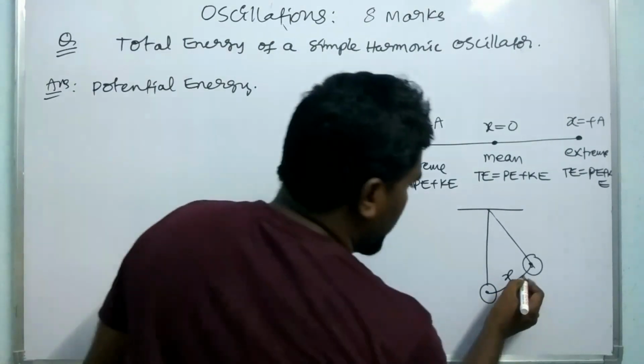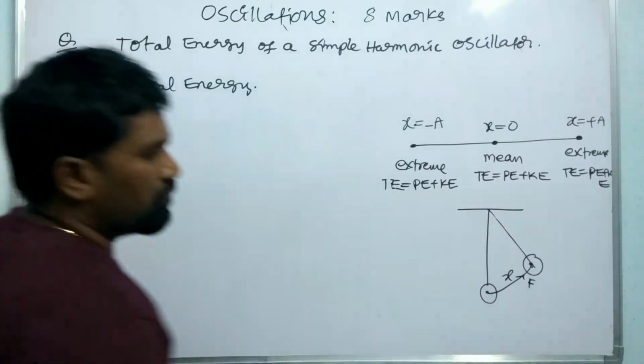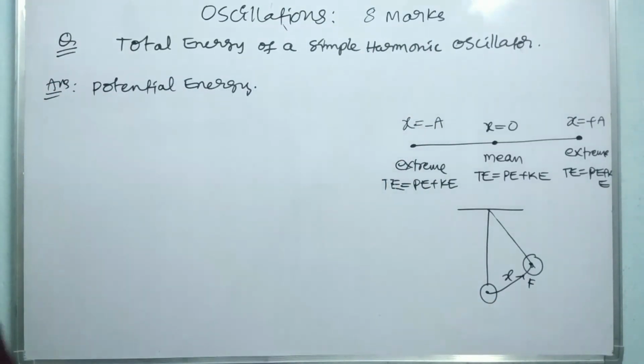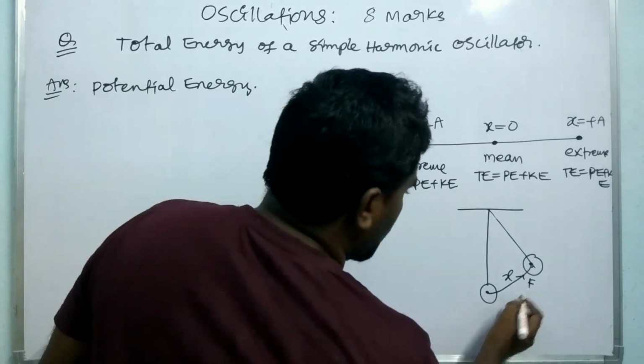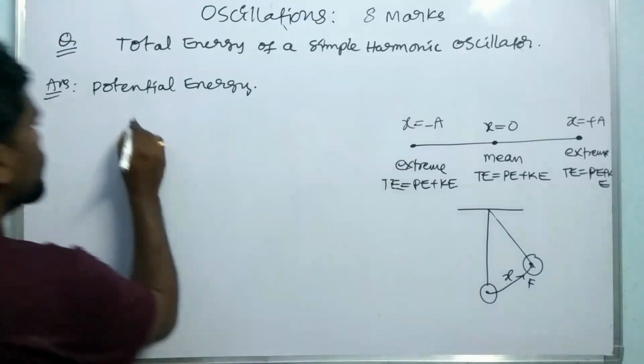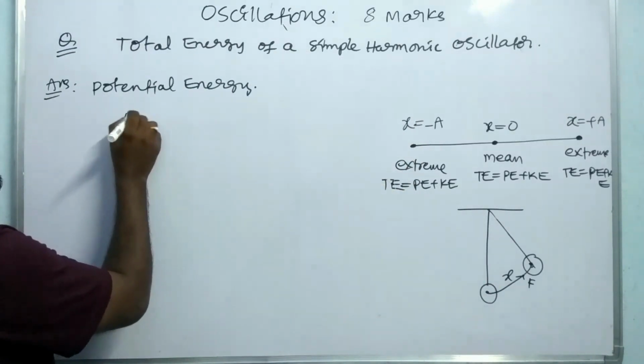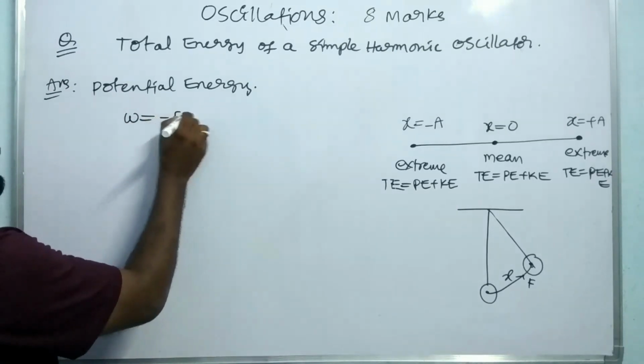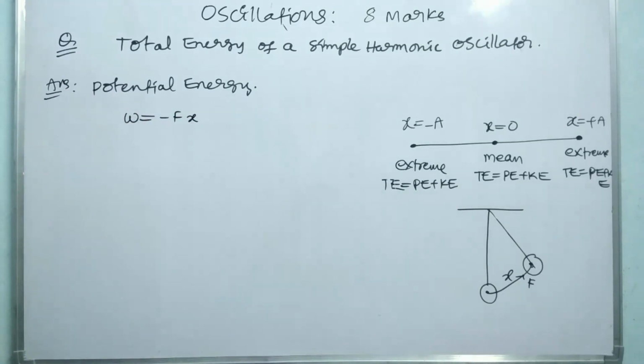We have to use some force, and by the external force the displacement occurs. So how much work is done? The work done W is equal to minus F into x. This is the basic formula.